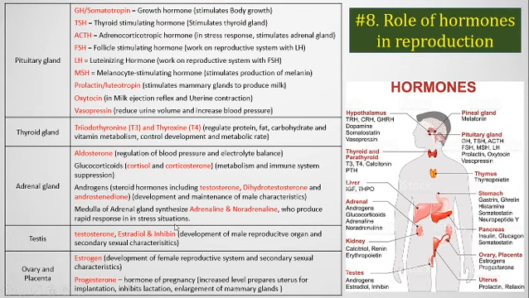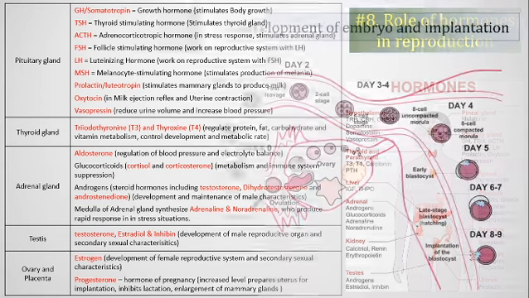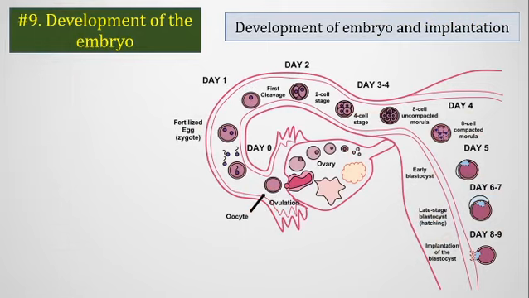So we see that these hormones are very much important for reproductive activity, or for producing the male characteristics or female characteristics in a male or female body. Now we will discuss the development process of an embryo.